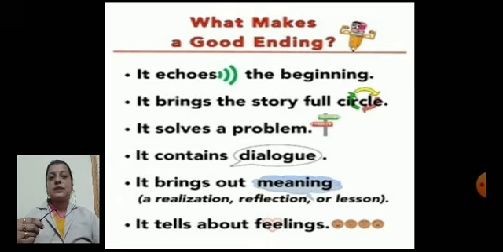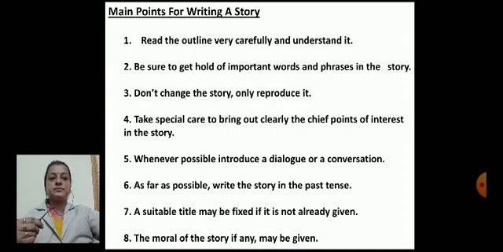Now see, what makes a good ending? We think that it's just an ending. We have already written a big part of this story, so why think a lot about the ending? But it's only the ending which makes a story perfect, right? And what makes a good ending? It echoes the beginning. It brings a story full circle. It solves the problem. It contains dialogue. It brings out meaning, which is a realization, reflection, or lesson. It tells about feelings. That's why a good ending is very important.